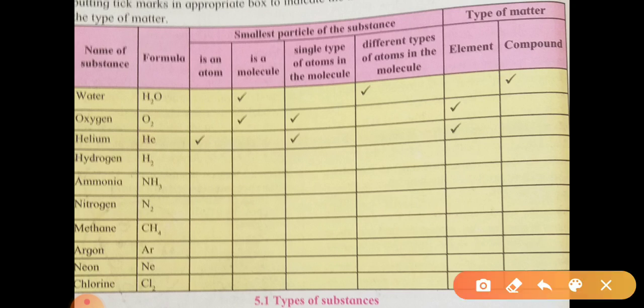See next, hydrogen. Is hydrogen an atom? No, it is a molecule. Then single type of substance? Yes. Different types of atoms? No. Is it an element? Yes. H2 is not a compound, it is an element. Hydrogen is the element. Now next, ammonia. Is ammonia an atom? No, it is a molecule. Single type? No, different types. Is it an element? No, it is a compound. So compound means nitrogen and hydrogen are chemically combined in a fixed proportion to form a compound.